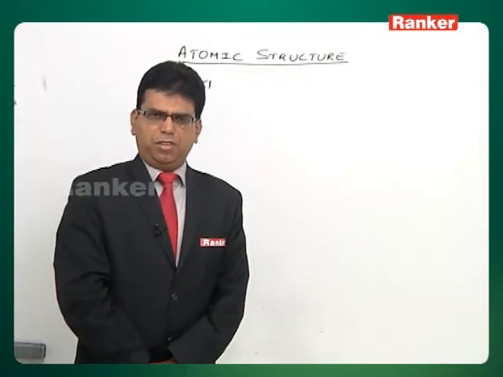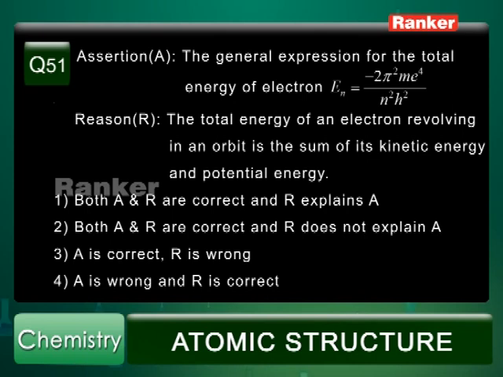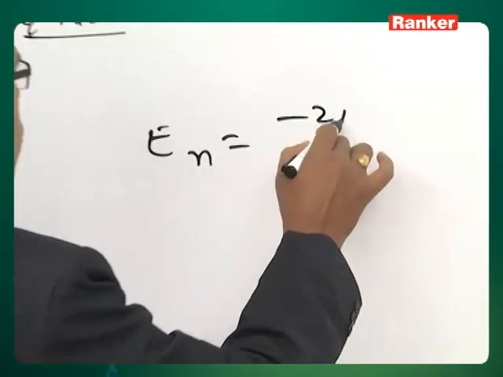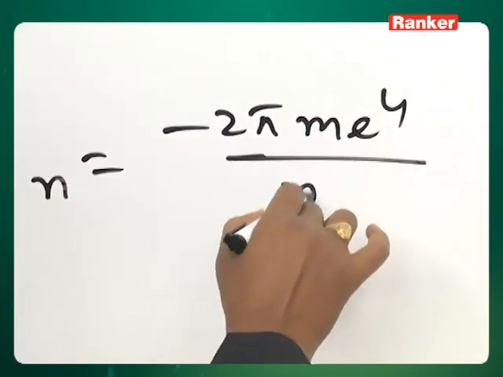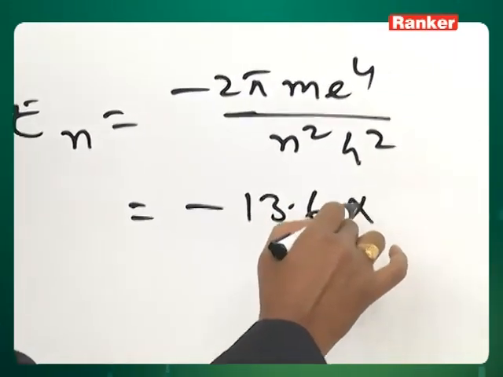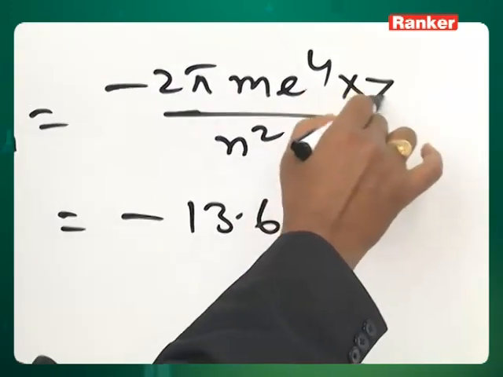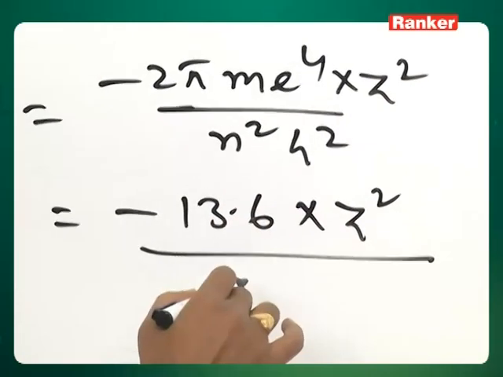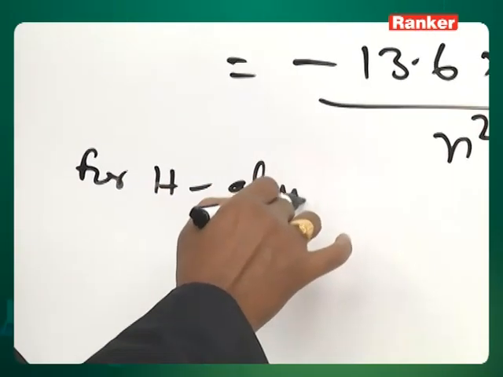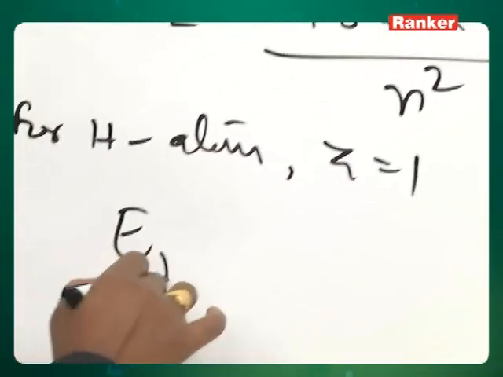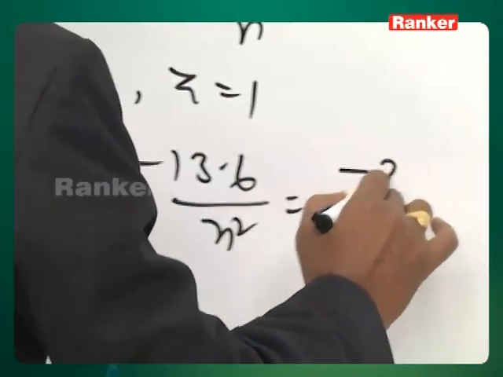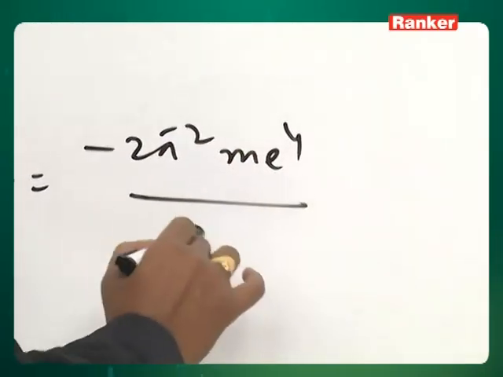Now question number 51, which is again assertion reason type, says the general expression for the total energy of electron En. According to Bohr's theory, as we told, En is equal to minus 2 pi square me power 4 by n square h square, which on substitution of the values we get as minus 13.6 into z square by n square. Of course, if it is a hydrogen like atom, then we get the value of z also. Now for hydrogen atom, z equals 1. So En we write as minus 13.6 by n square, which is minus 2 pi square me power 4 by n square h square.